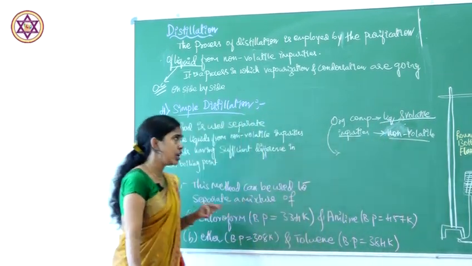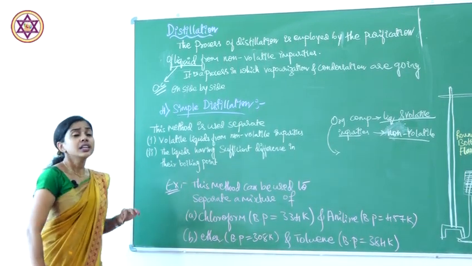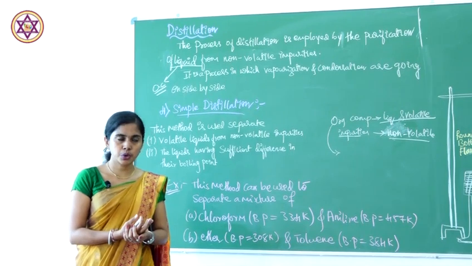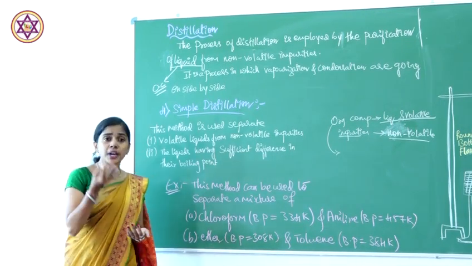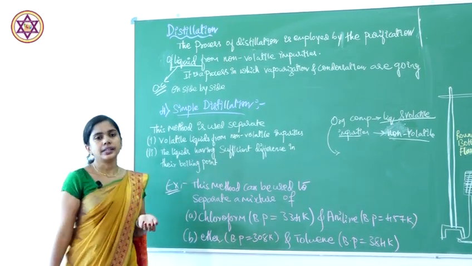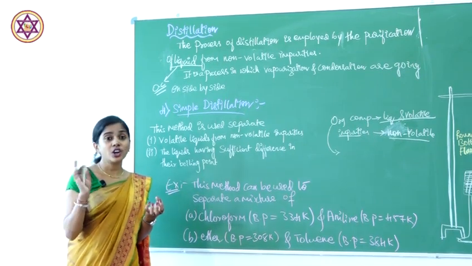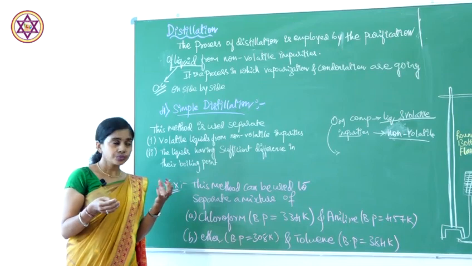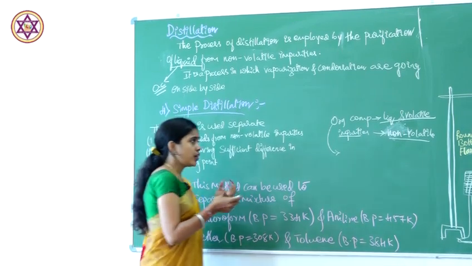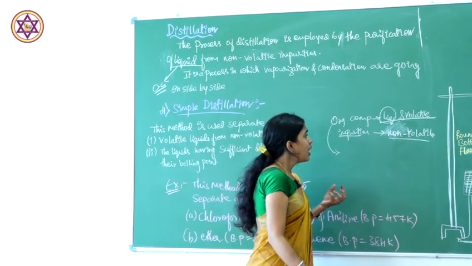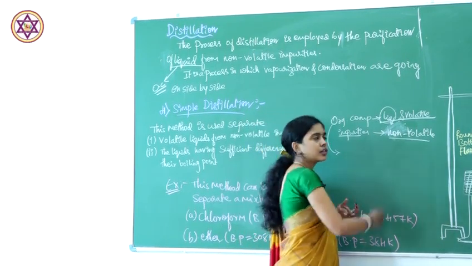Impurities should be non-volatile in nature. And here 2 processes take place: one is vaporization, another is condensation. For example, we take the organic compound, and there is no need to add any other compounds. The given compound is there with a suitable solvent, and we heat it.